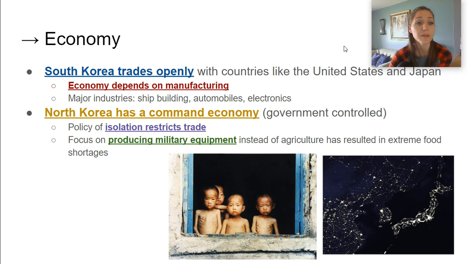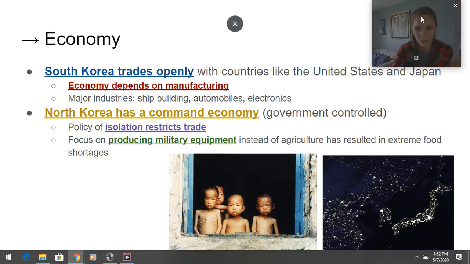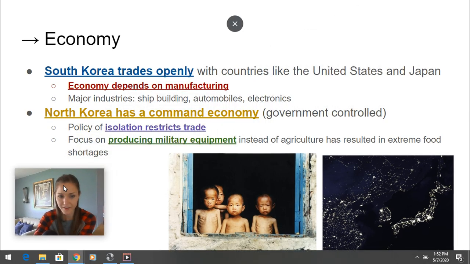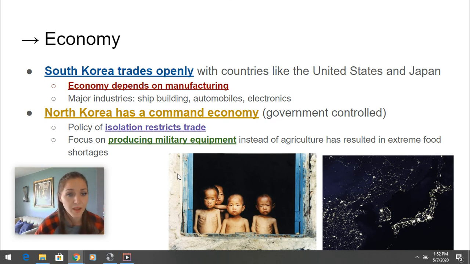All right, the economies. South Korea trades openly with countries like the United States and Japan. Remember, they don't have a whole lot of mineral resources. Their land isn't good for farming, so they depend on making things to make money. Their major industries include shipbuilding, automobiles, and electronics.